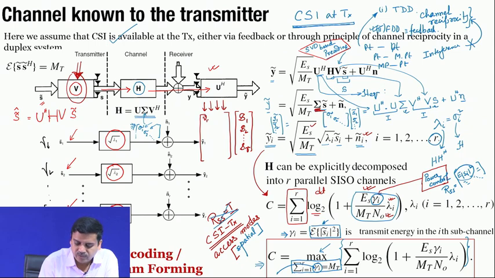So, basically V11, V12, up to V1MT, then V1R, V21, VM1 and VMR. So, we select R such columns. So, this is the precoding matrix,